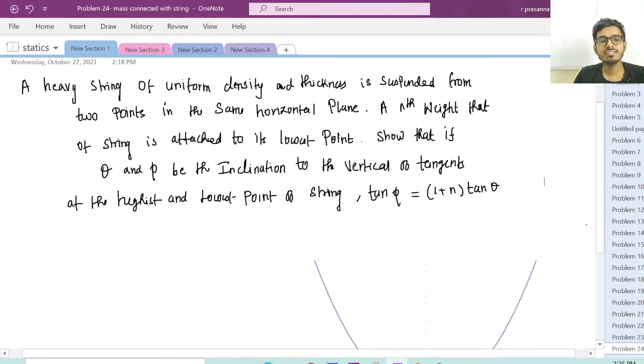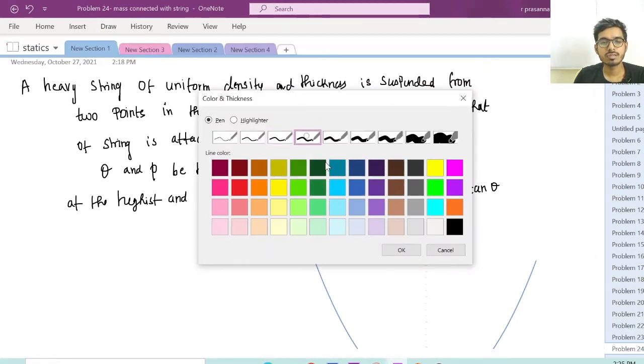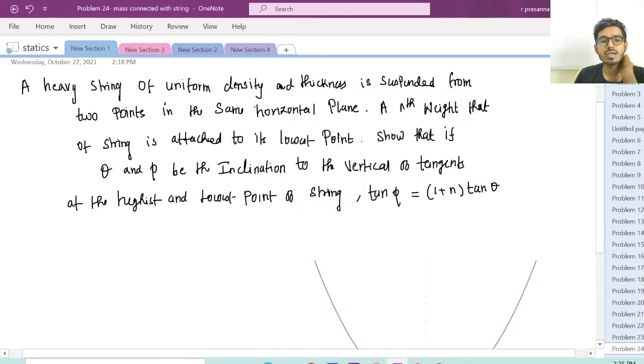A heavy string of uniform density and thickness is suspended from 2 points in the same horizontal plane. An nth weight that of the string is attached to its lowest point, so that if theta and psi be the inclination to the vertical of the tangent at the highest and lowest point of the string, then we need to prove tan phi is equal to 1 plus tan theta. Don't get confused with the question, very easy question.